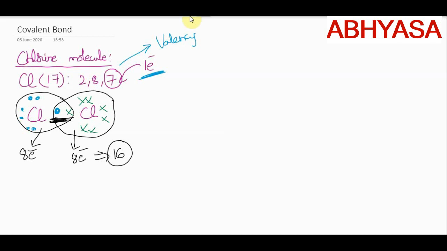This chlorine separately has 8 electrons in the outermost orbit, and this chlorine also has 8. It does not mean that both together have 16 electrons, as 2 electrons are common for both of them.